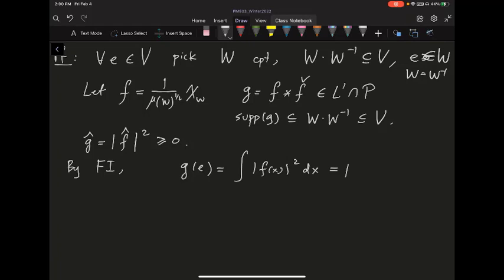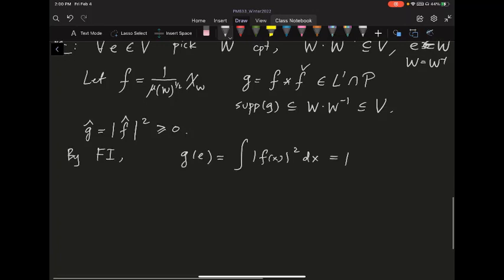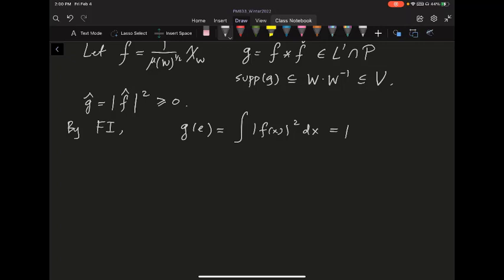This is just by our choice of f, normalized by mu of W to the half, and now you take the square, so everything integrates to 1. But on the other hand, that's also the 2-norm of f hat, or another way of saying this is essentially integrating g hat of phi, d phi, okay? So you integrate on the dual group.